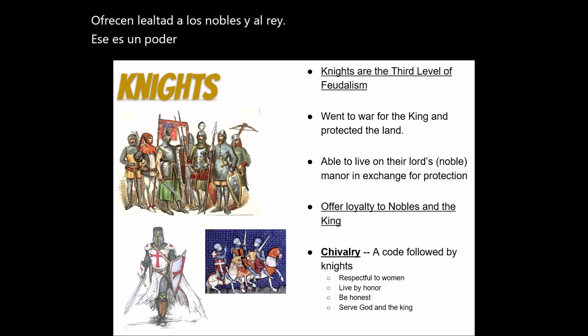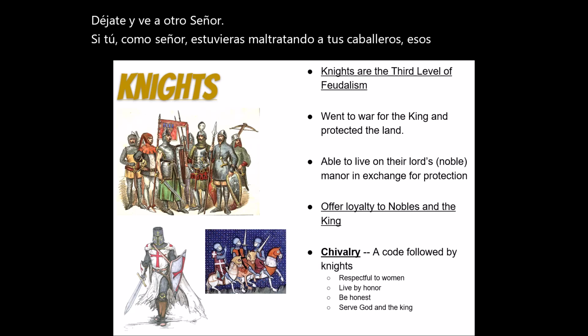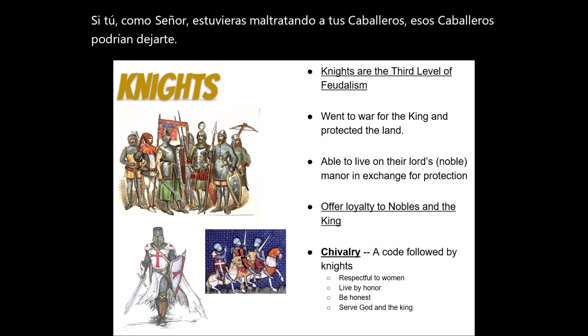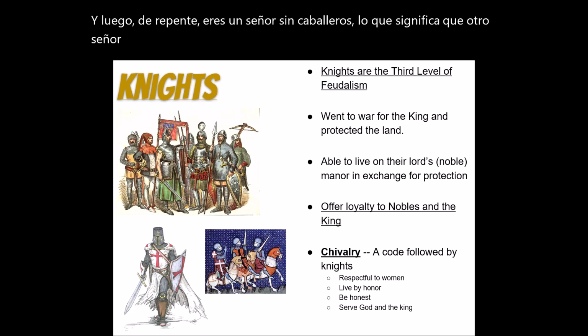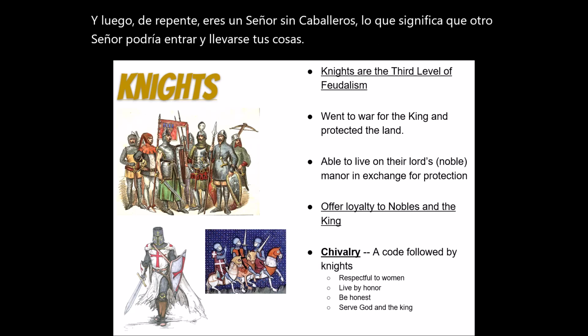A knight could leave you and go to another lord. If you, as a lord, were mistreating your knights, those knights could leave you. And then suddenly you're a lord without knights, which means another lord could come in and take your stuff, which happened.